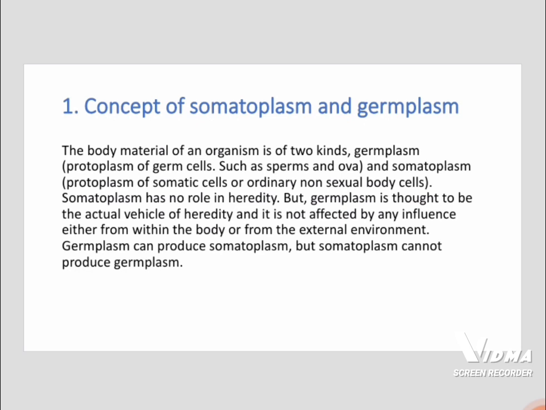First, the concept of somatoplasm and germplasm. The body material of an organism is of two kinds, germplasm and somatoplasm. Germplasm is the protoplasm of germ cells such as sperm and ova. Somatoplasm is the protoplasm of somatic cells or ordinary non-sexual body cells. Somatoplasm has no role in heredity, but germplasm is thought to be the actual vehicle of heredity and it is not affected by any influence either from within the body or from the external environment. Germplasm can produce somatoplasm, but somatoplasm cannot produce germplasm.